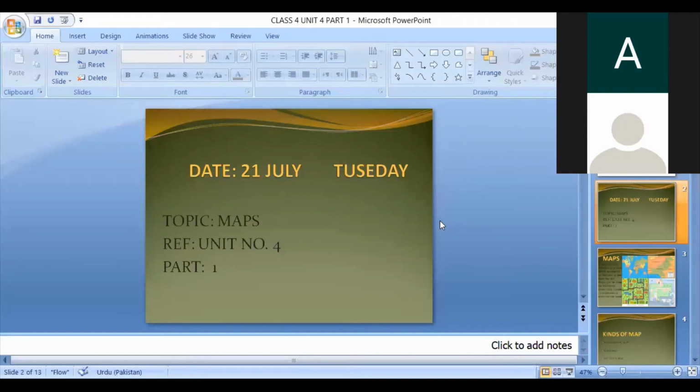21st July, Tuesday, and I'm going to teach you the topic that is maps. It's unit number 4, and this is part 1 of unit number 4.